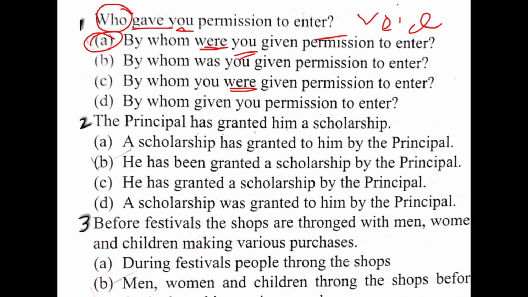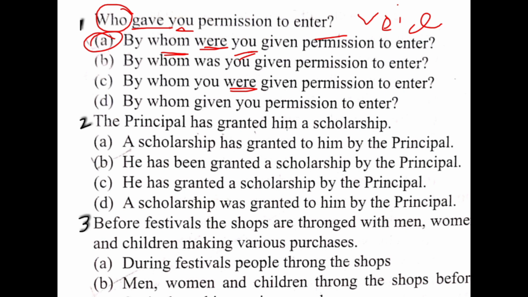And another thing is that whenever there is who, it will change into whom, and before whom you have to use by. So your right option is: by whom were you given permission to enter. And in change the voice, from active to passive voice, if the sentence is interrogative, then the sentence remains interrogative also in the passive voice.